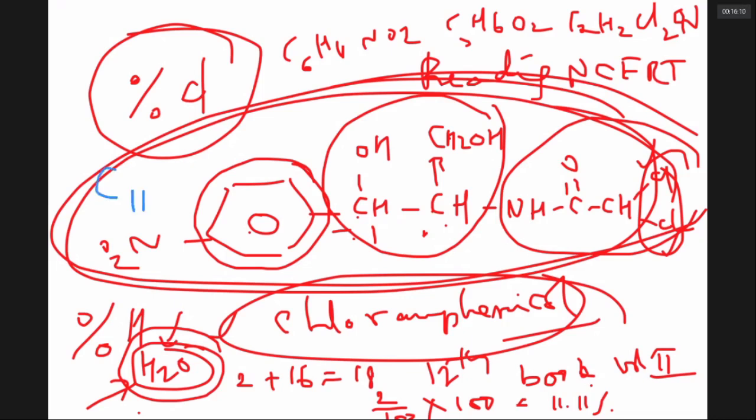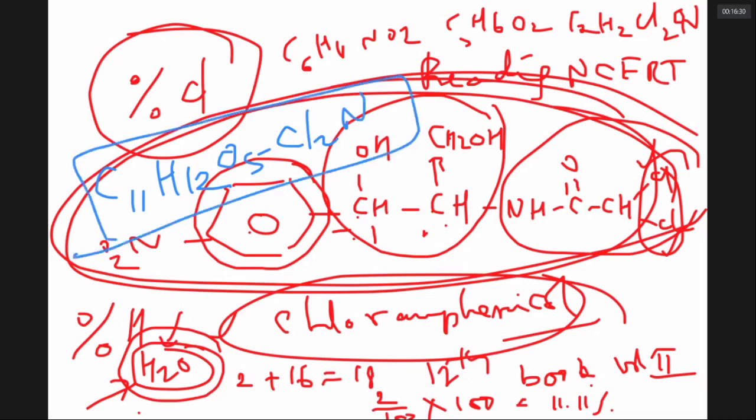Hydrogens are 10, 12. Can you see? Yes, sir, it's 12. And oxygens are 5. Can you see? 2 to 4. And chlorines are 2. Nitrogen is 1. No, nitrogen is 2, sir. Nitrogen is 2, sorry.